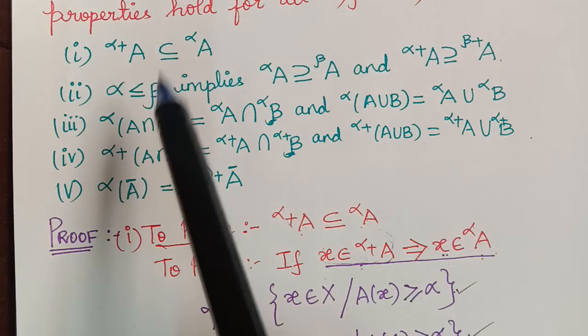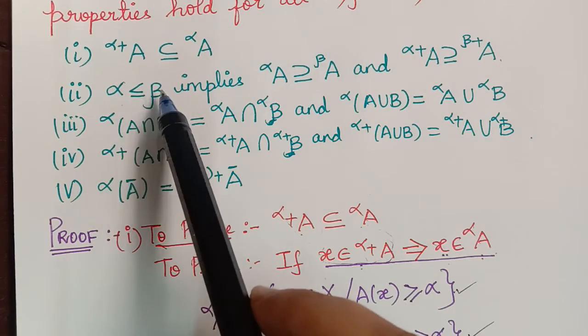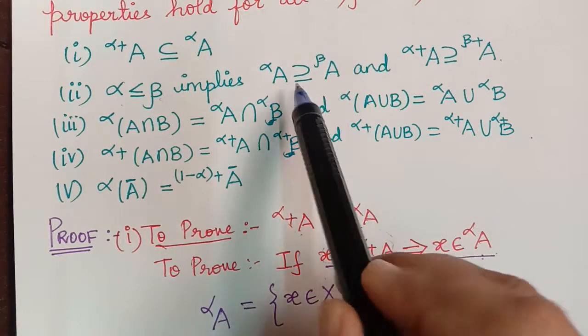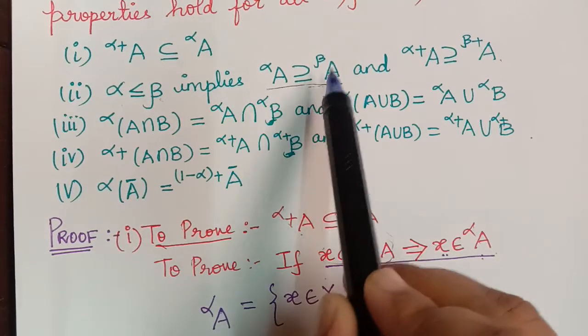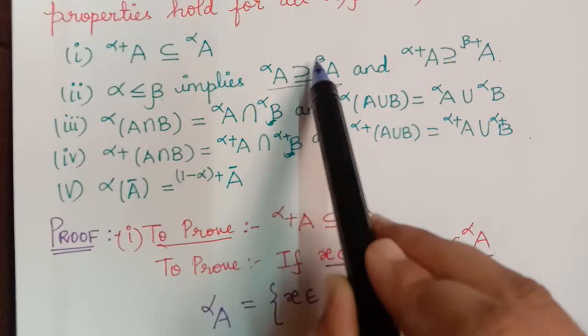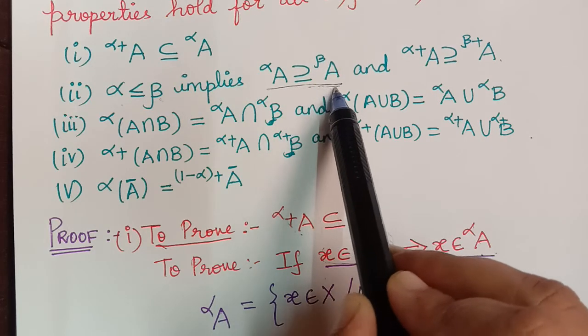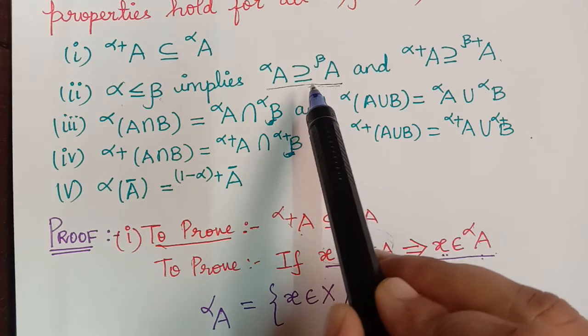Then we have to prove these two. So first we shall consider alpha is lesser than or equal to beta, and we shall prove that the alpha cut set of A contains the beta cut set of A. So let us see the proof now.